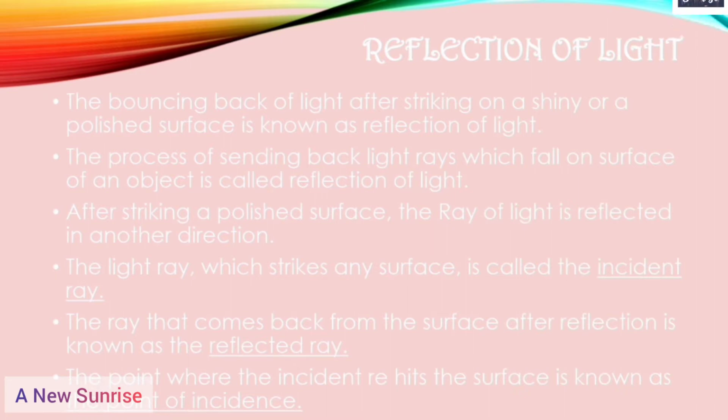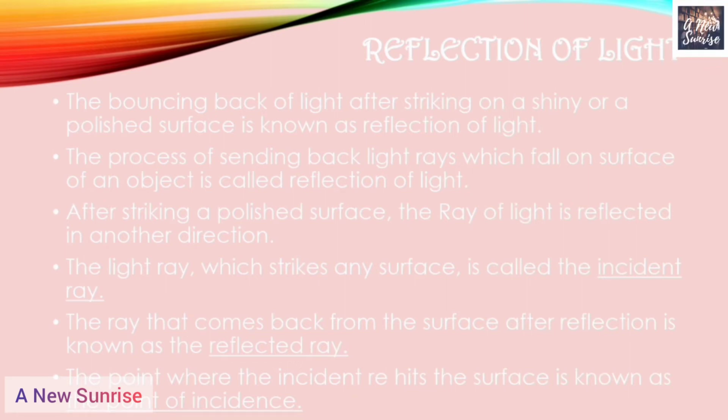The light ray which strikes any surface is called the incident ray. What is the definition of incident ray? The light ray which strikes any surface is called the incident ray. The ray that comes back from the surface after the reflection is known as the reflected ray. What is the reflected ray? The ray that comes back from the surface after reflection is known as the reflected ray.